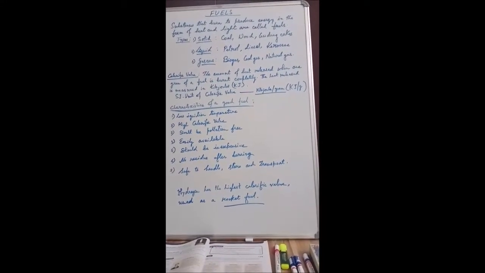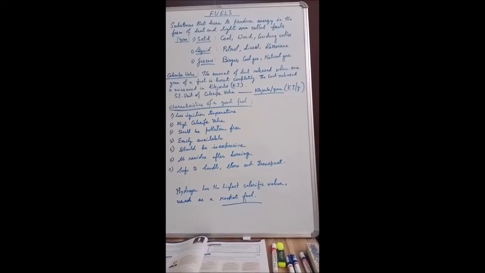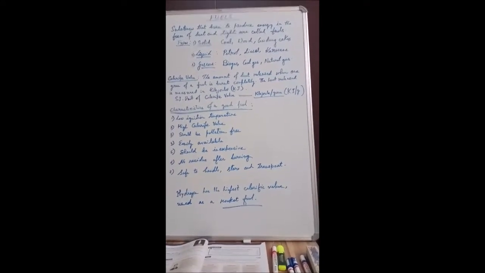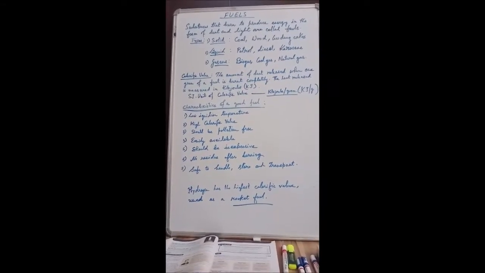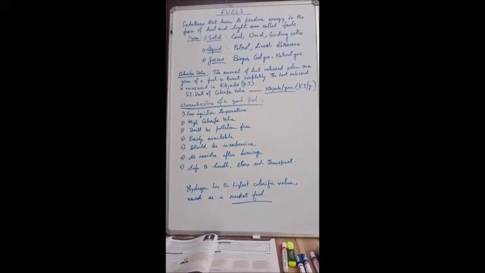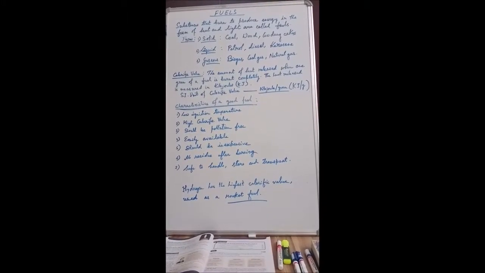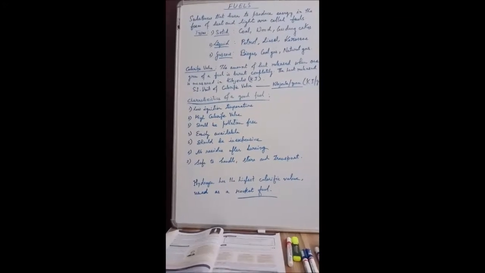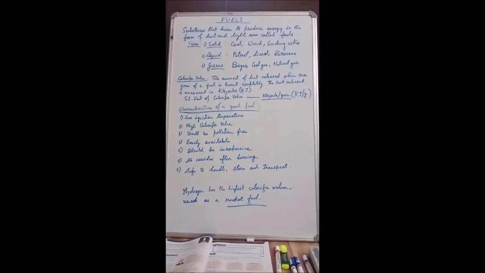Secondly, we have liquid fuels. These are those fuels that exist in liquid state in nature. We call them liquid fuels. For example, petrol, kerosene, fuel oils, all these are liquid fuels. Third is gaseous fuels. Gaseous fuels are those fuels that exist in gaseous state at room temperature. For example, biogas, coal gas, natural gas, etc. So these are the different types of fuels that exist in nature.